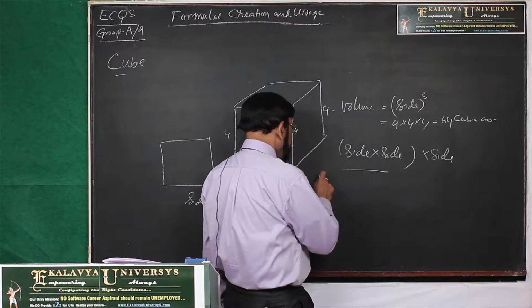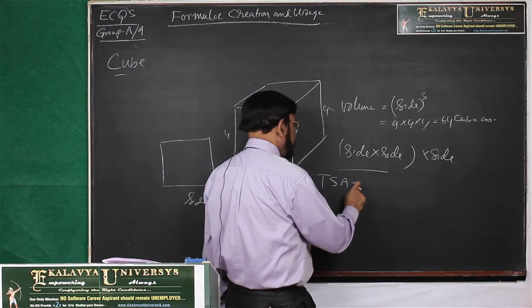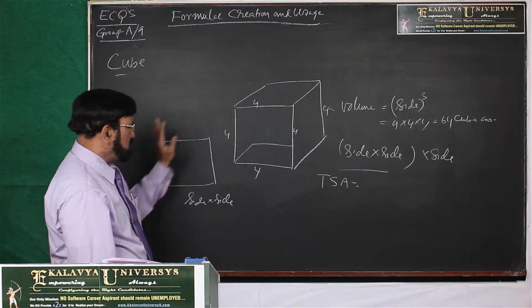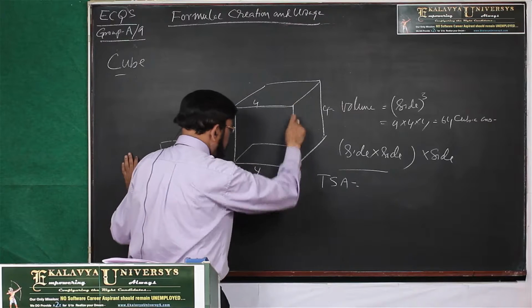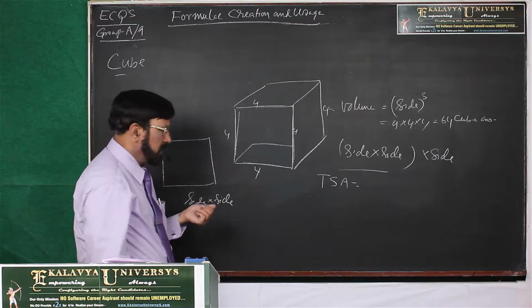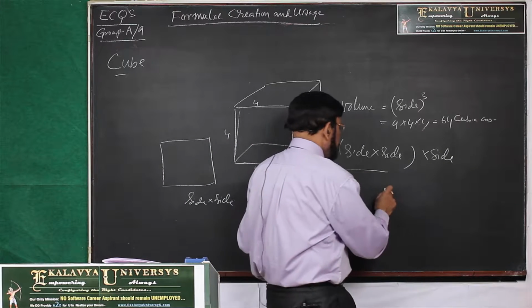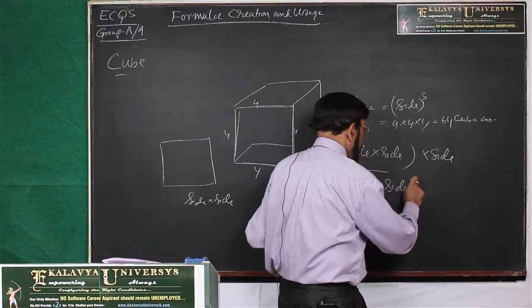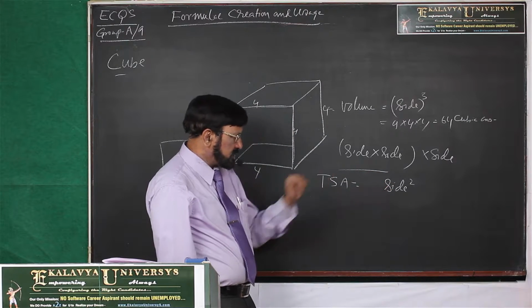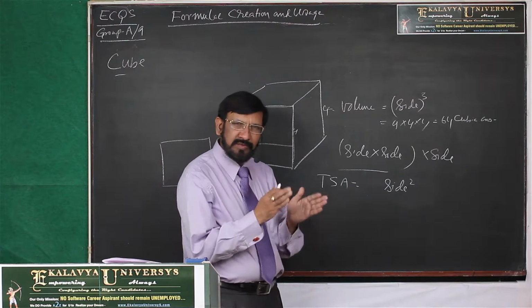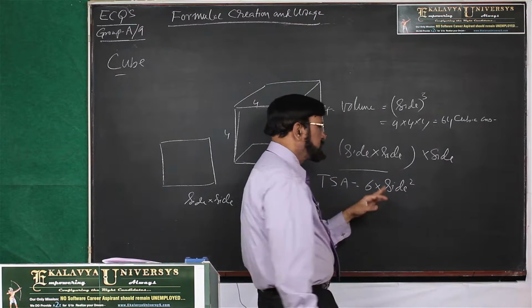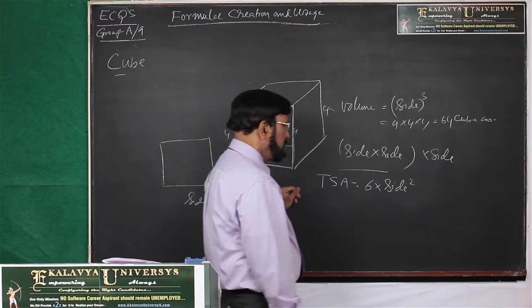Thereafter TSA. TSA is total surface area. Total, it is very obvious. Now one side is this. It is nothing but a square. What is the area? Side square. Now how many sides of this type are there? There are 6 equal sides, equal squares. So 6 into side square. In this case,